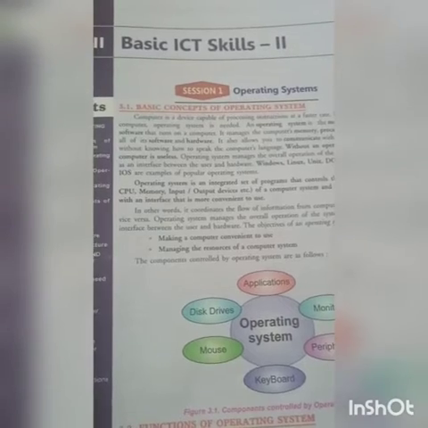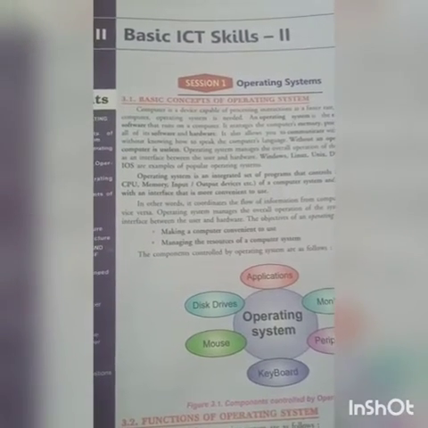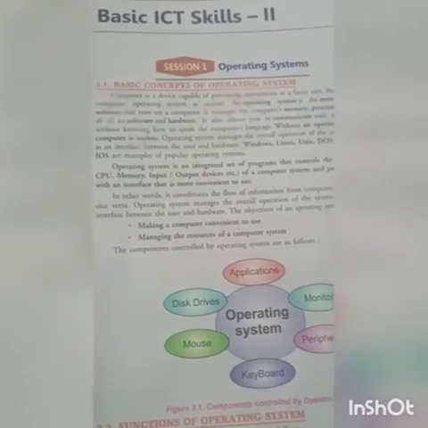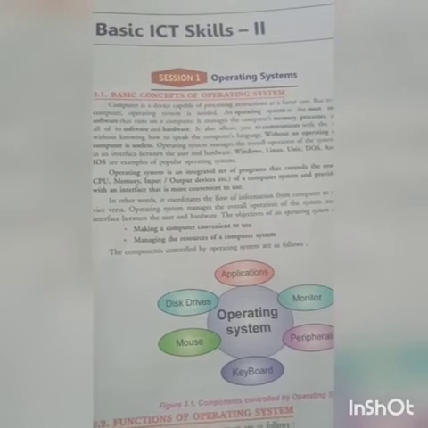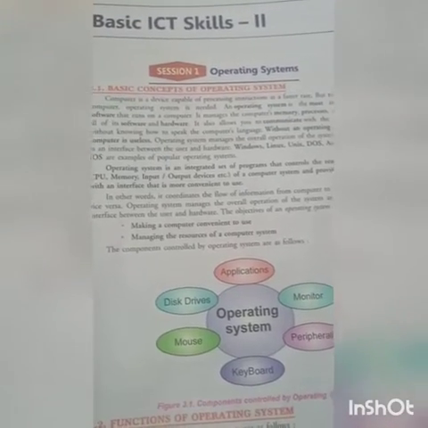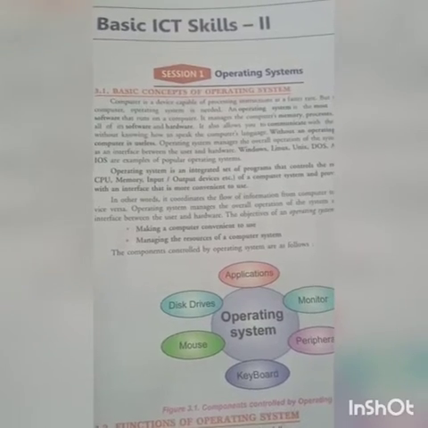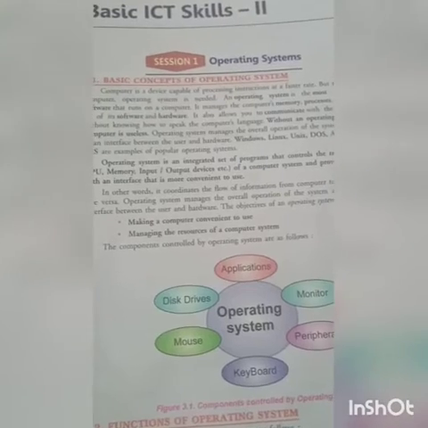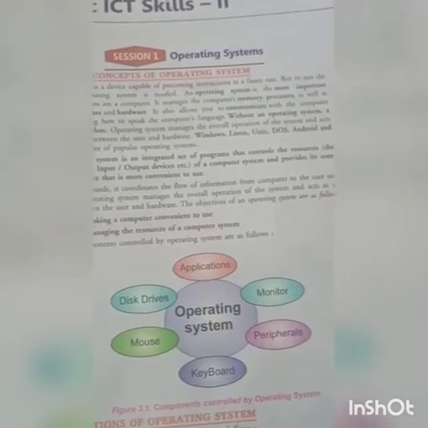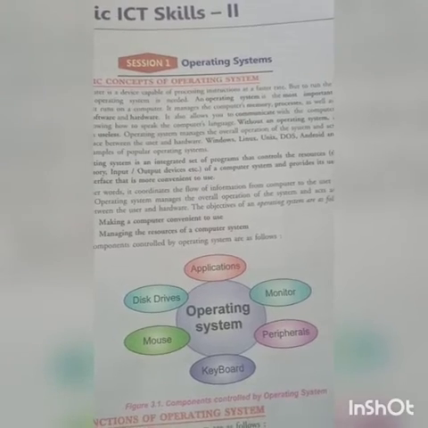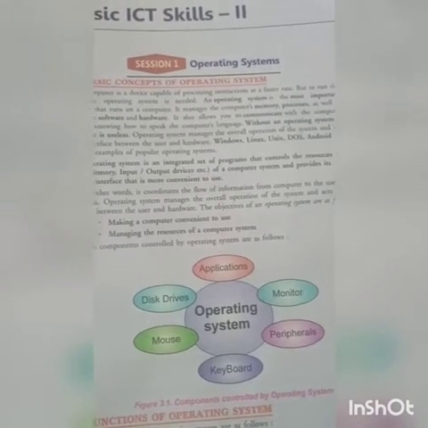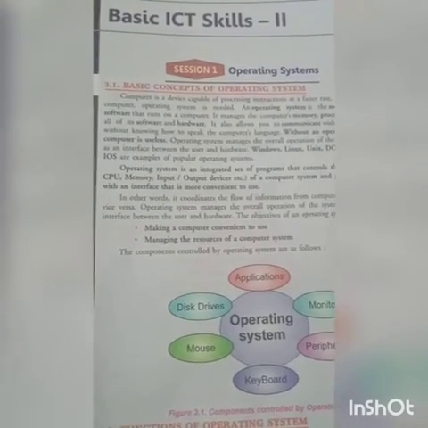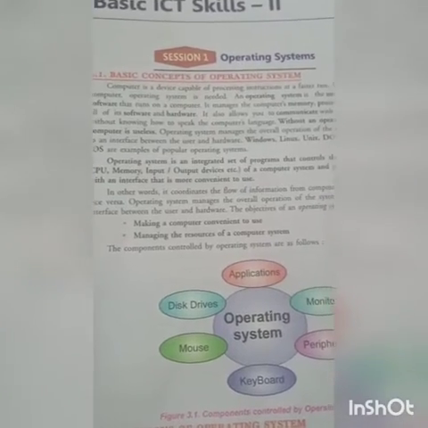But firstly, just listen: what is the meaning of computer? Simply, a computer is an electronic device which gives information in a meaningful manner when we feed input data. So this is the definition of computer. But how does a computer work? If you want to run the computer, then firstly the operating system is a very important part. It is needed to operate the computer, to run the computer.